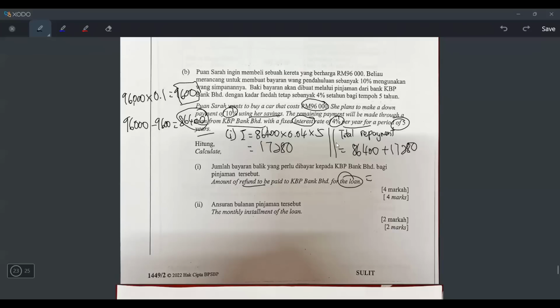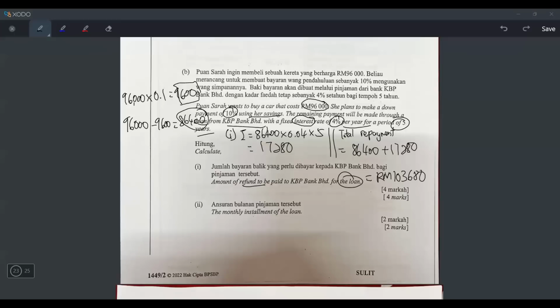The balance is 86400 she has to pay. So she pinjam the 86400 from the bank, but the bank will charge interest of this. That's why I find the interest. So that's why you have to plus again with the P again. So let's press 86400 plus. Okay, 103680. So RM103680. So these are all the working for question 1.